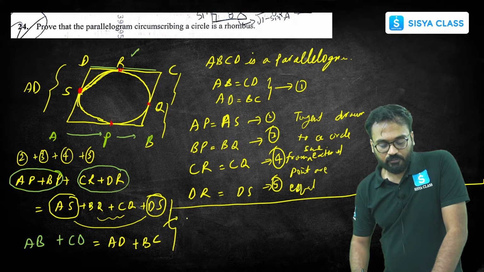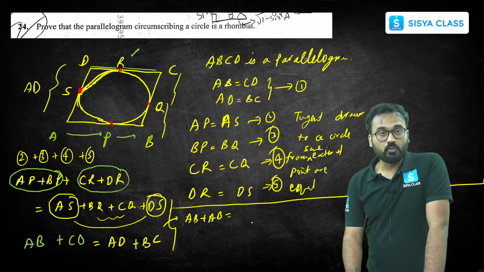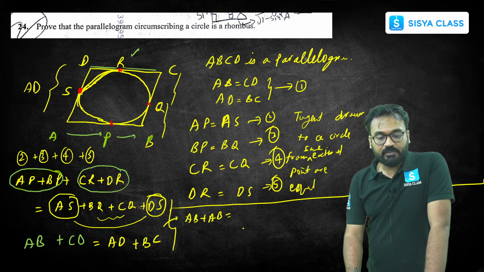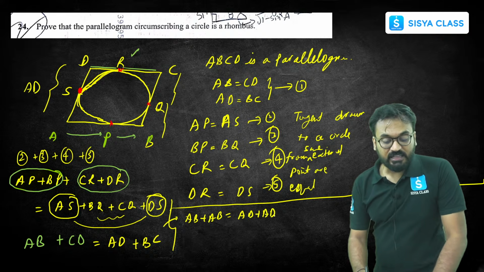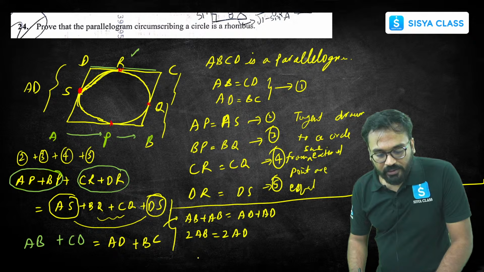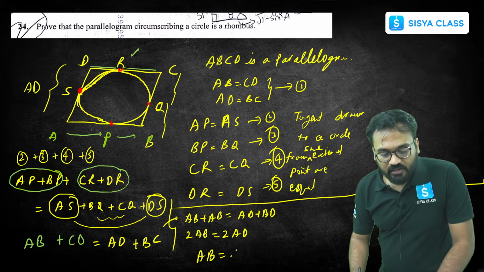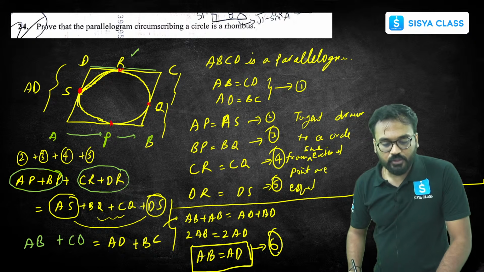I'll be writing in this way. AB plus AB is equal to AD plus AD, correct? AD is BC only, so AD plus AD. This will give me 2AB is equal to 2AD, or AB is equal to AD. This means that from this part, let me put it as equation number 6.